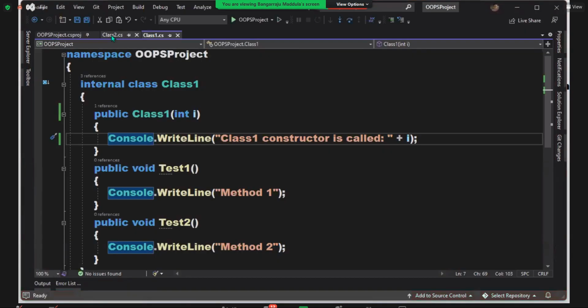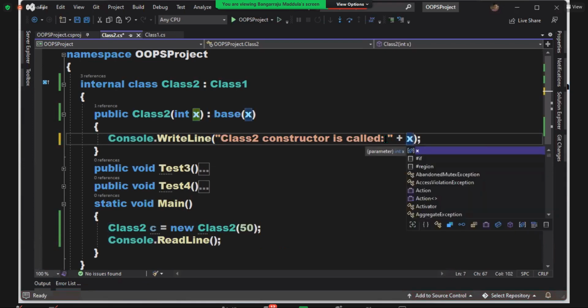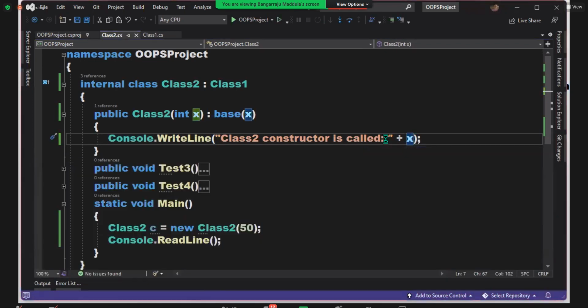Okay, so now you have a doubt. Sir, can I use this x in my current class? Yeah, you can use it here. I want to use x in my current class. Problem? No problem, you can. Hey, that's a variable and a value. Anywhere you can just use it. I can use it here also, see?